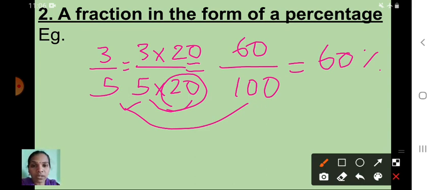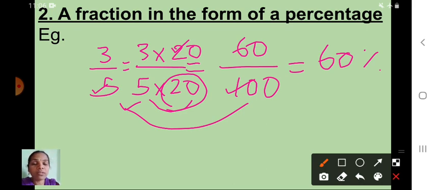So children, see here, first what we have to do? The denominator you have to see. The denominator we have to convert into what? 100. So for that, what we have to do? We have to think. Okay, so here we have to multiply this 5 with 20. Then we will get 100. So we have to multiply the numerator also with this 20. That means 3 20s are 60. 60 upon 100, that is 60 percentage.